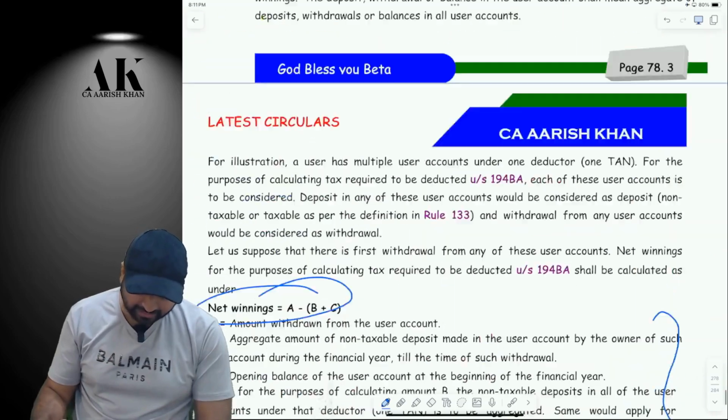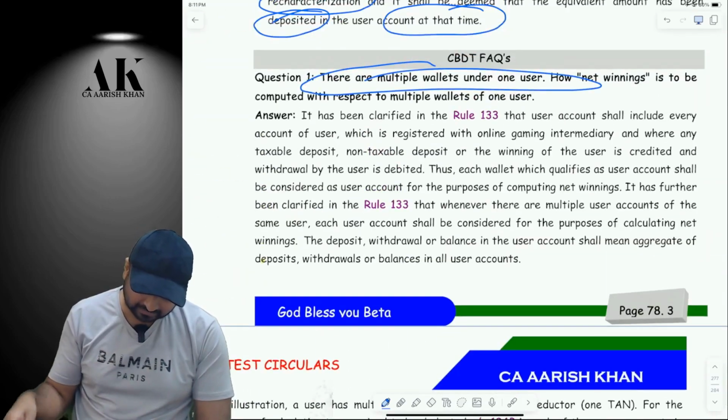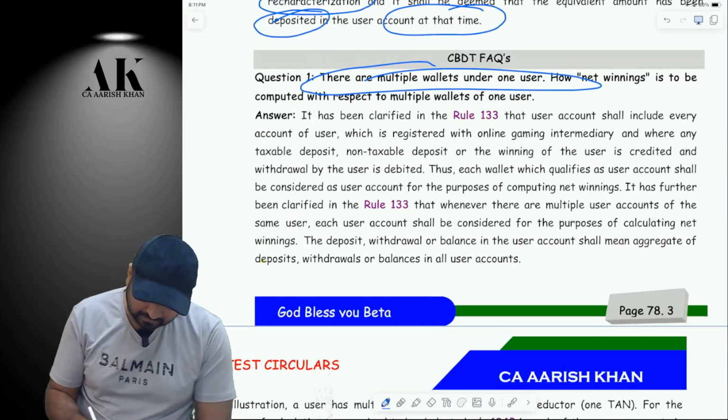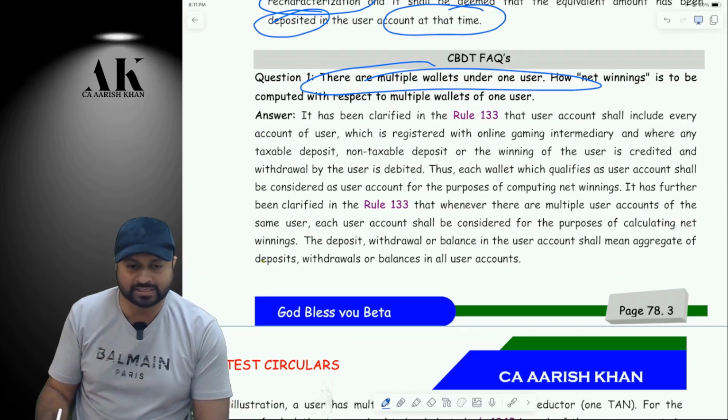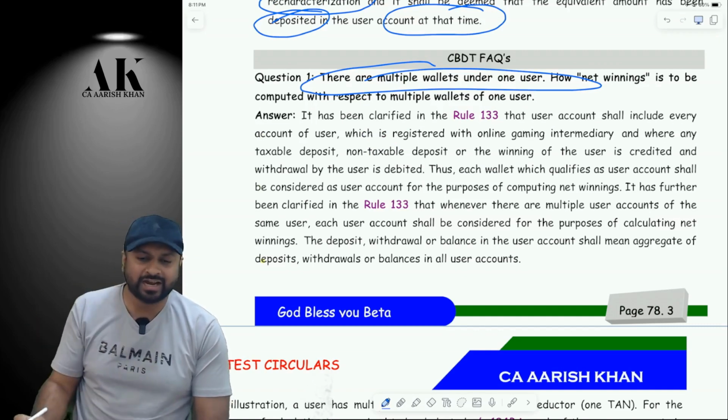CBDT has clarified that also on this particular point. They have said that it shall not be considered only if it is the same user and the platform is the same. If the platform changes, then it will be considered as good as your bank account only. Are you clear or not?